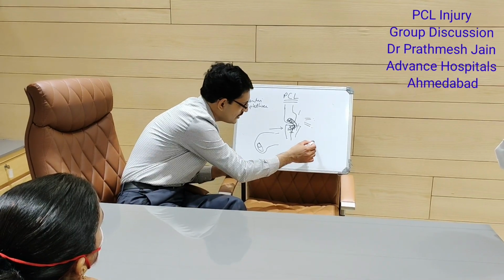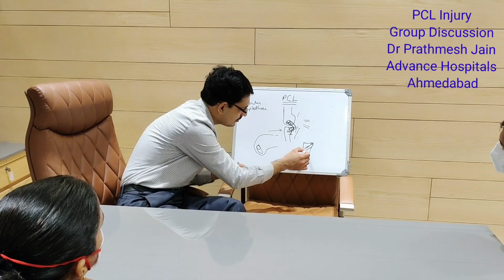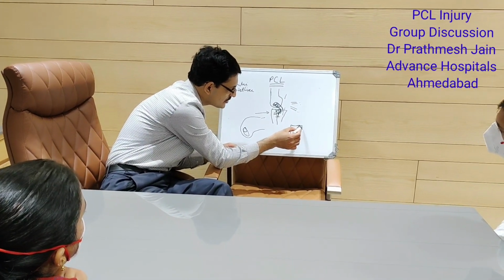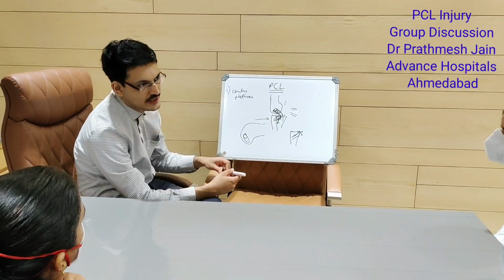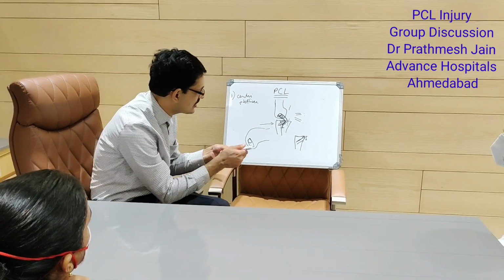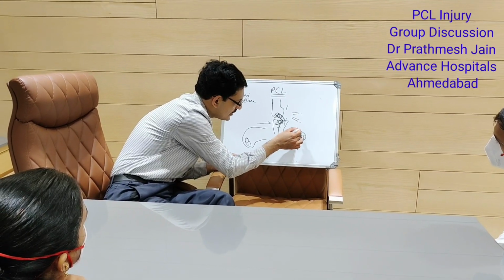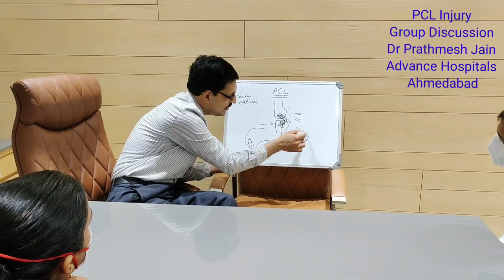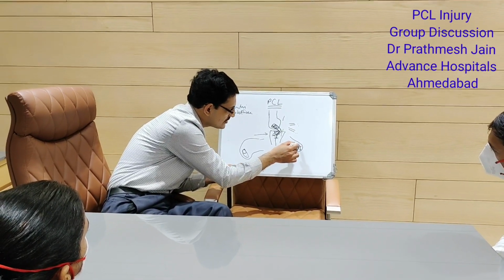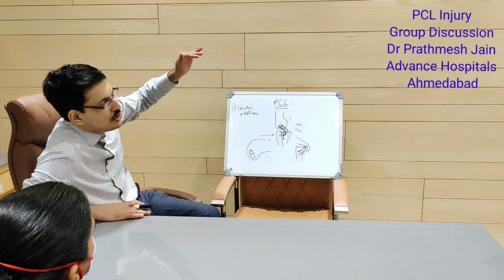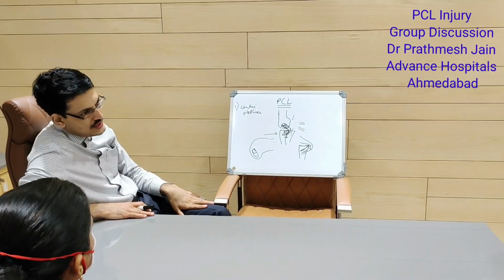So what we want is a tunnel which is here, at least 1 to 1.5 centimeters below the tibial joint. That is very important. That reduces the killer turn, because by this, your graft will go like this, so it will be less acute. If it is like this, it is more acute. So to reduce this, you need to go low on your tibial side, as low as possible.